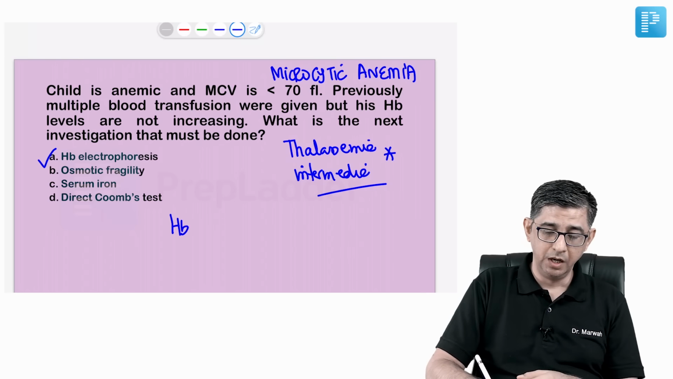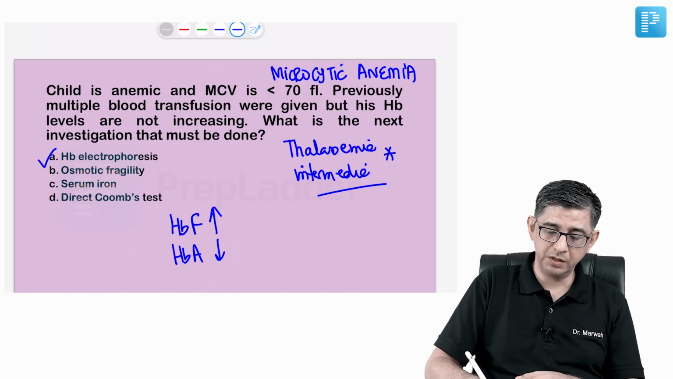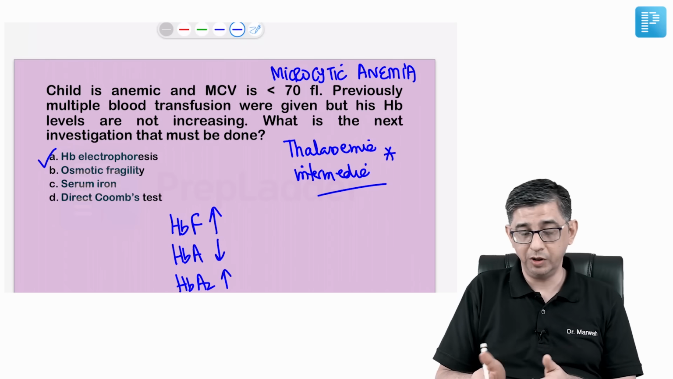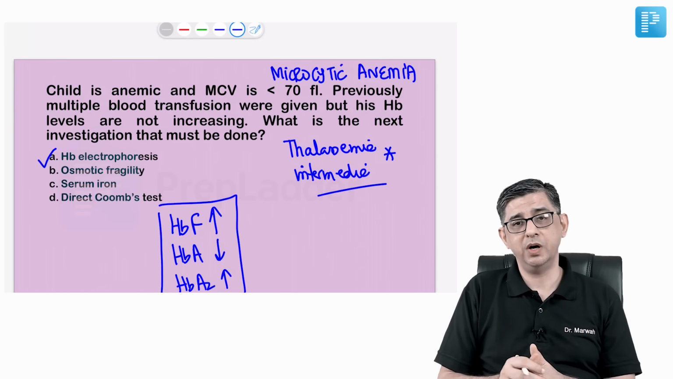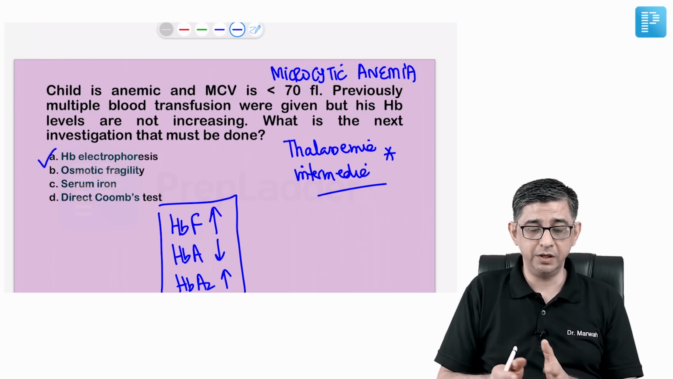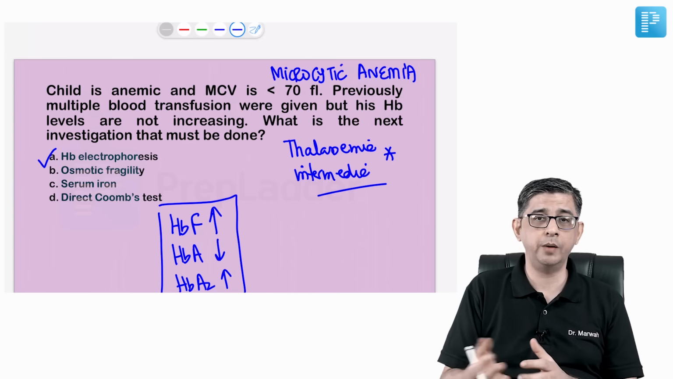like if I do hemoglobin electrophoresis in this child, fetal hemoglobin will be increased, hemoglobin A will be less, hemoglobin A2 values will also be increased to more than 3%. So this is the report which is given mathematical values, so I can interpret better, but osmotic fragility is dependent on the interpretation of a lab technician.